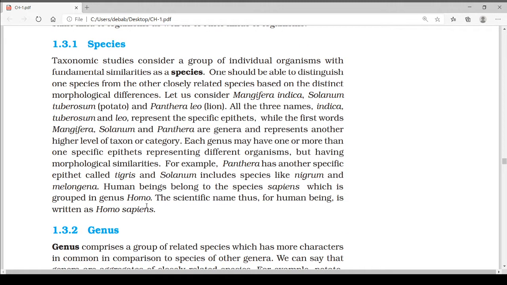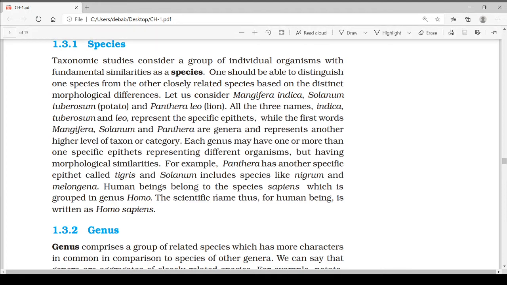For example, Panthera has another species, with the specific epithet tigris. Solanum includes species like nigrum, melongena. Human beings belong to the species sapiens, which is grouped in genus Homo. The scientific name, thus, for human being is written as Homo sapiens.